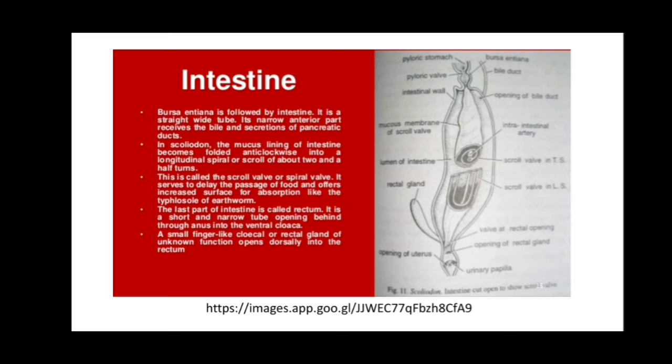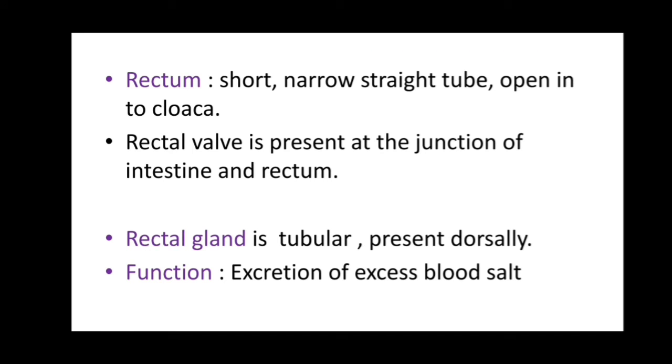A small finger-like cloacal or rectal gland of unknown function opens dorsally into the rectum. The rectum is a short, narrow, straight tube opening into the cloaca. The rectal gland is tubular, present dorsally. Its function is excretion of excess blood salt.